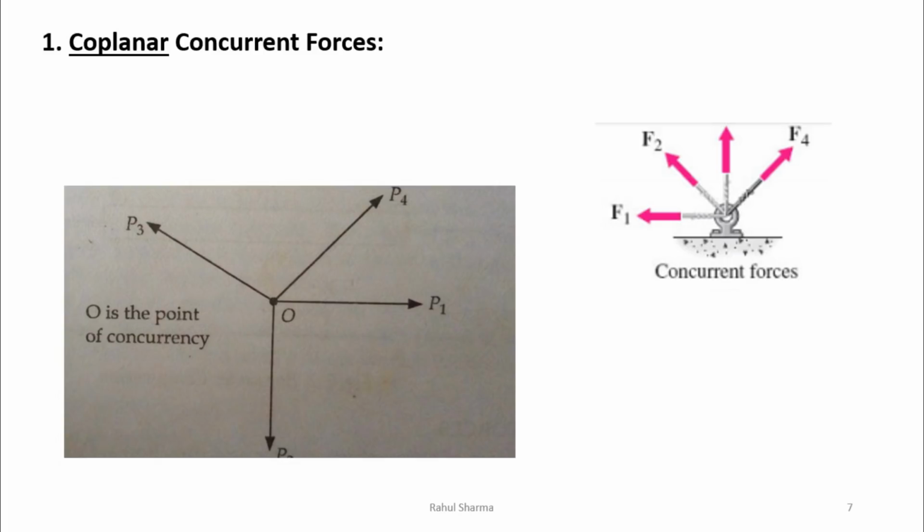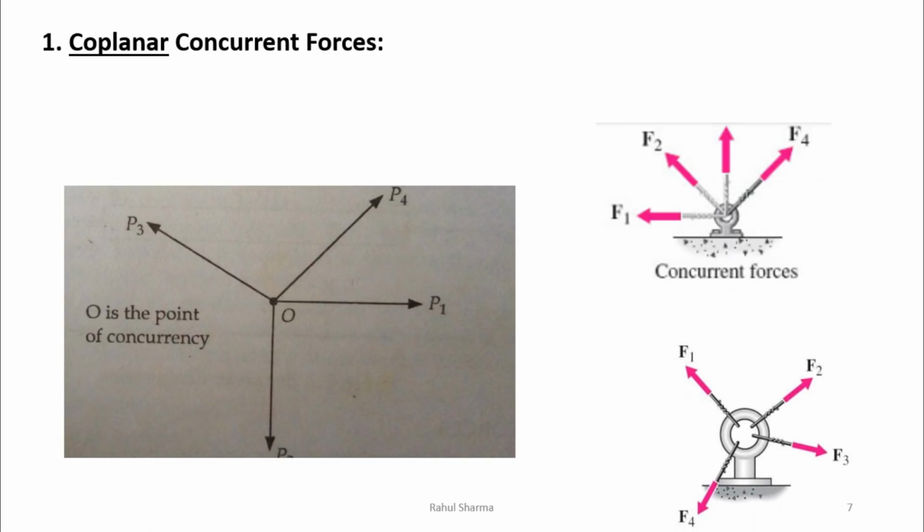We can say the point where the line of action of forces meet is known as the point of concurrency. From the name it is clear: coplanar concurrent. Coplanar means all the forces are acting on the same plane. Like in this example, on a hook there are four forces, F1, F2, F3 and F4. They are being applied on a hook and all the forces are on the same plane, right? No doubt the directions are different, but the line of action of all the forces passes through a single point, so it is known as coplanar concurrent forces.